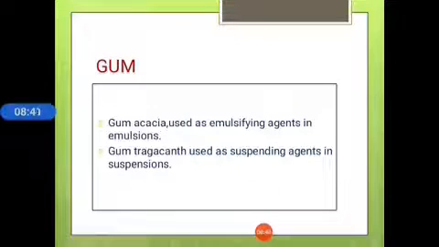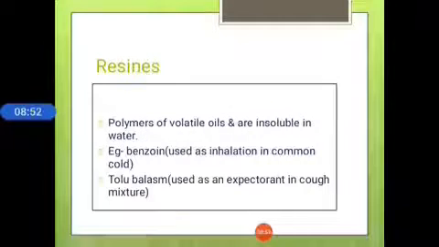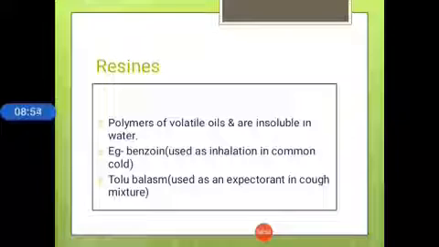Next plant source is gums. Gum acacia is used as an emulsifying agent in emulsions. Gum tragacanth is used as a suspending agent in suspensions. Next is resins. These are the polymers of volatile oils and are insoluble in water. For example, benzoin is used as an inhalation in the common cold. Toluene is used as an expectorant agent in cough mixtures.